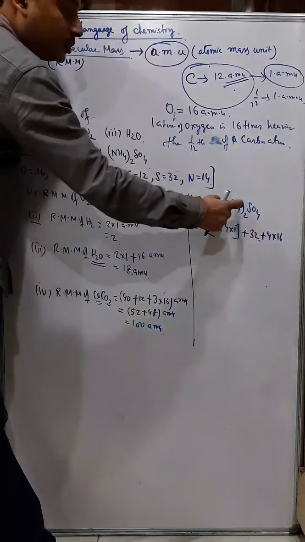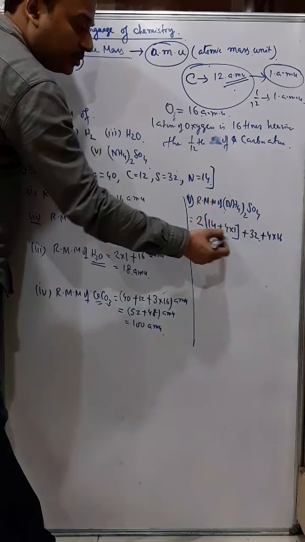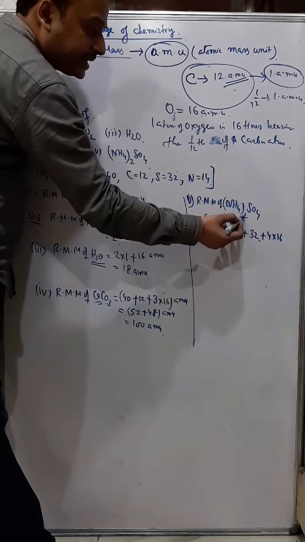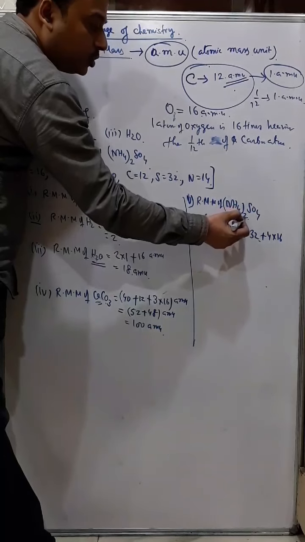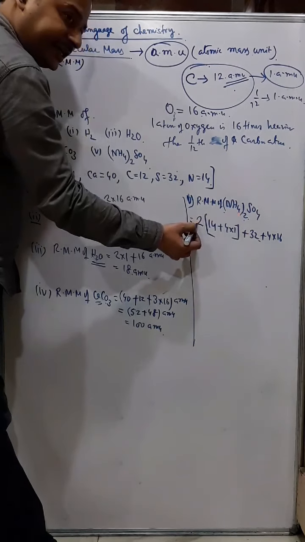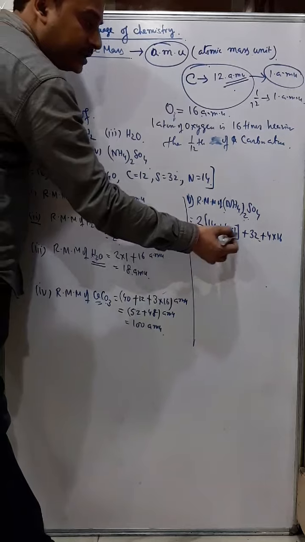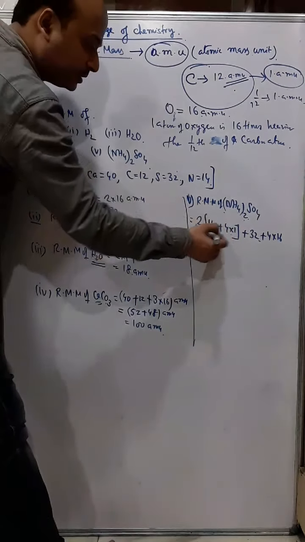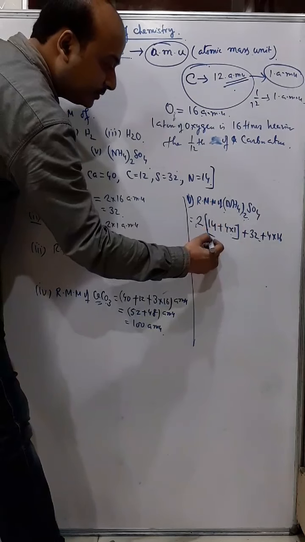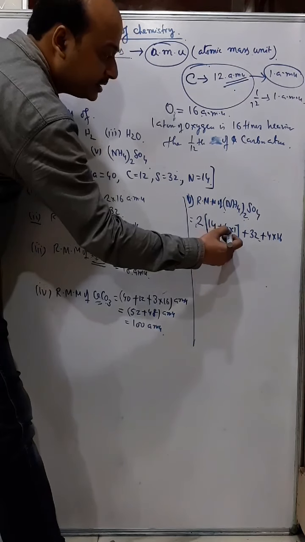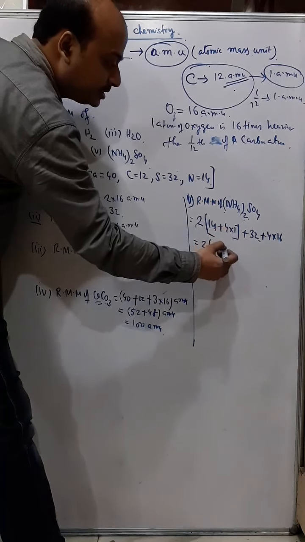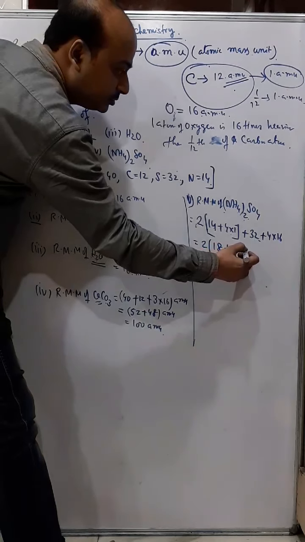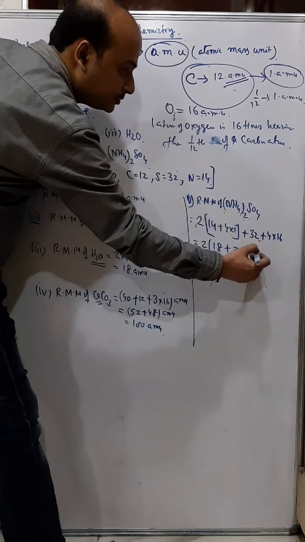So you should always use the brackets properly in the proper place, and if outside the bracket you have into 2 or into 3, then you should write it like this, 2 into that bracket. And you should follow the BODMAS rule. First you complete the bracket: 14 plus 4, 18, plus 32 plus 16 into 4.